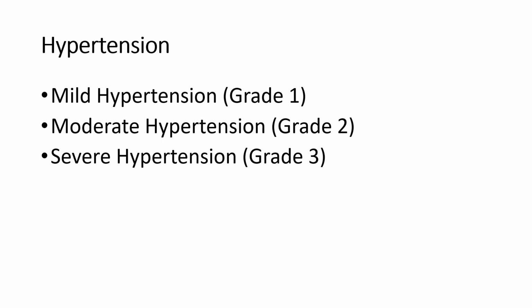Prehypertension means when diastolic blood pressure is between 85 to 89 millimeter of mercury, while systolic blood pressure is between 130 to 139 millimeter of mercury. And this prehypertensive stage can be controlled by diet, avoiding salt in food items or using a small quantity of salt in daily food items. Right? So these are the stages of hypertension: mild, moderate, and severe. We will see the treatment for mild hypertension, moderate hypertension, and severe hypertension.